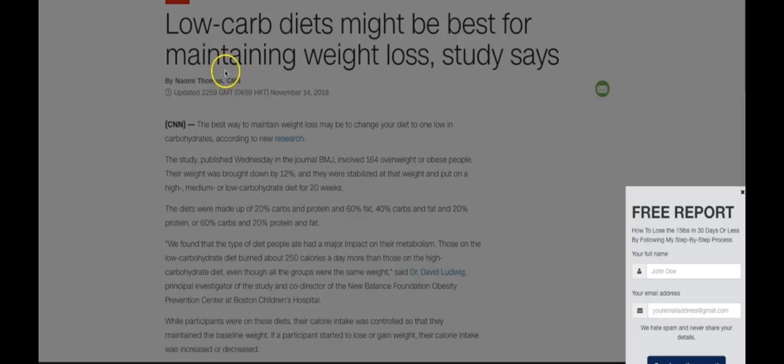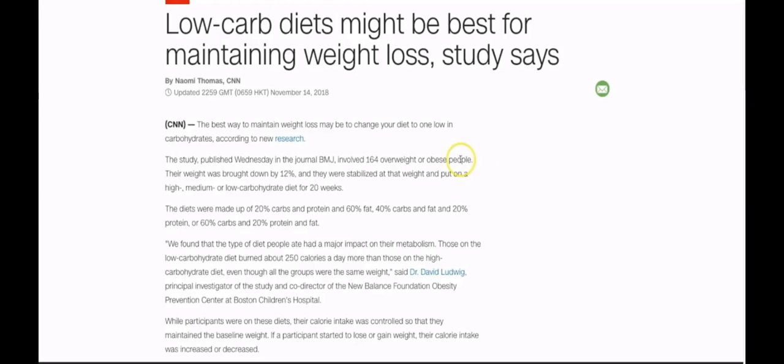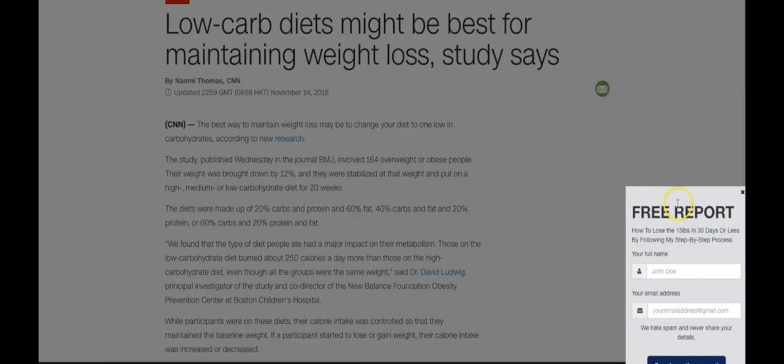Okay, now here you can see my lead generation form showing up on a very high authority website like CNN, which is talking about weight loss. And of course, this opt-in form is extremely related to this article because it's about losing weight, and the article is about losing weight. Now, this particular campaign, I've got it set up to show up when the person goes to exit that particular article. Now, you can see right there when I went to exit, that form showed up right away.